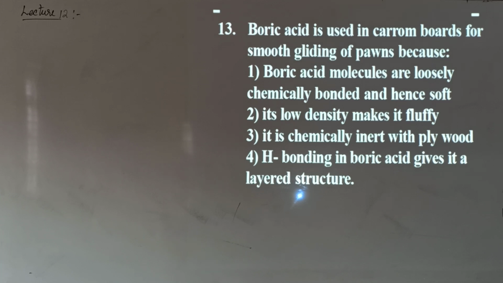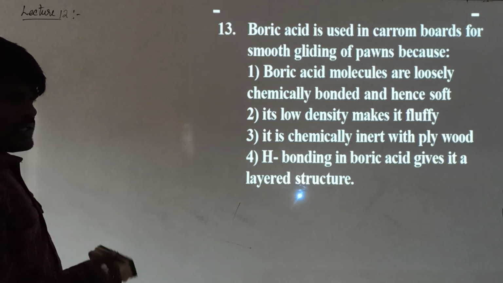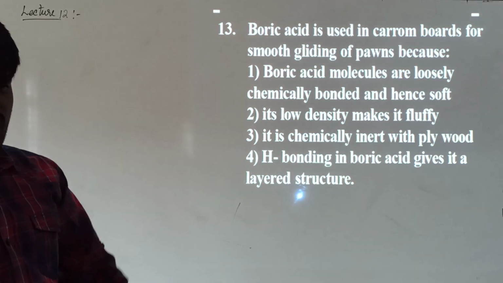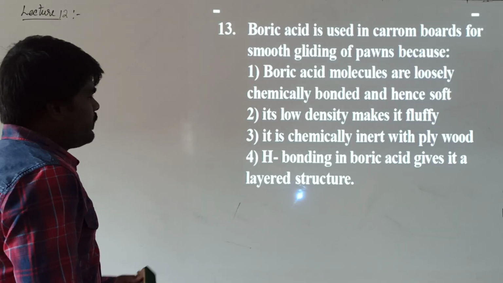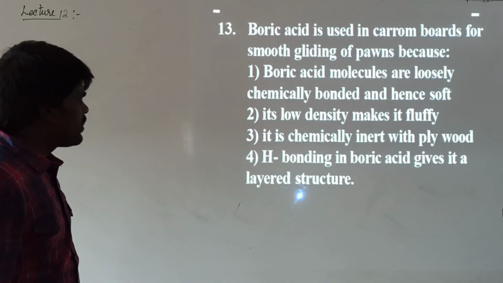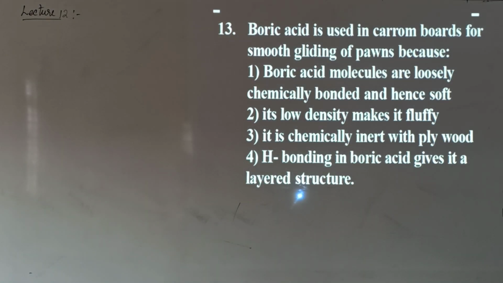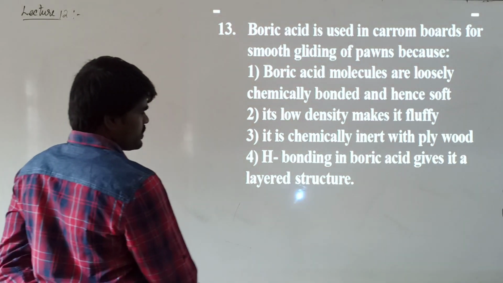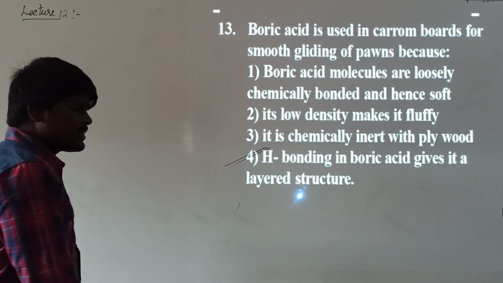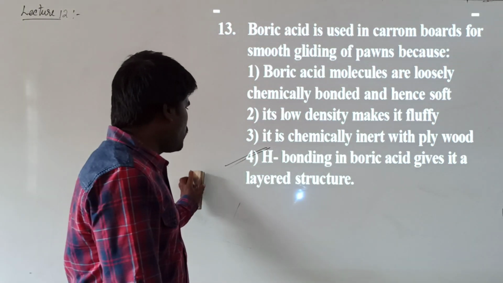Boric acid is used in carom boards for smooth gliding of the coins because it is used as carom board powder to make the surface smooth. The reason is that boric acid molecules are loosely bonded and hence soft. Its low density makes it fluffy. It is chemically inert with hydrogen bonding. Boric acid has a layered structure, and because of the layered structure it is used as carom board powder.